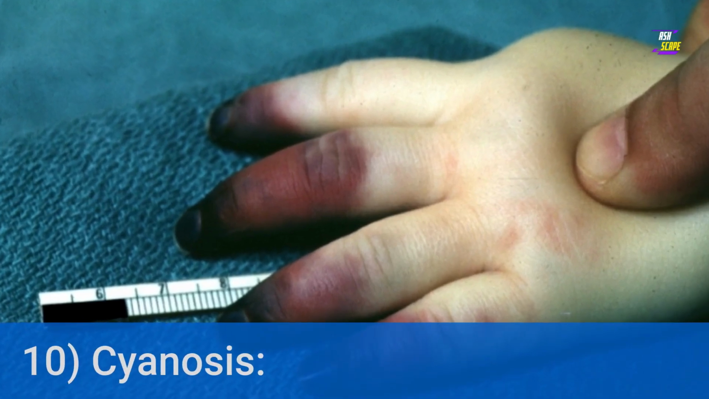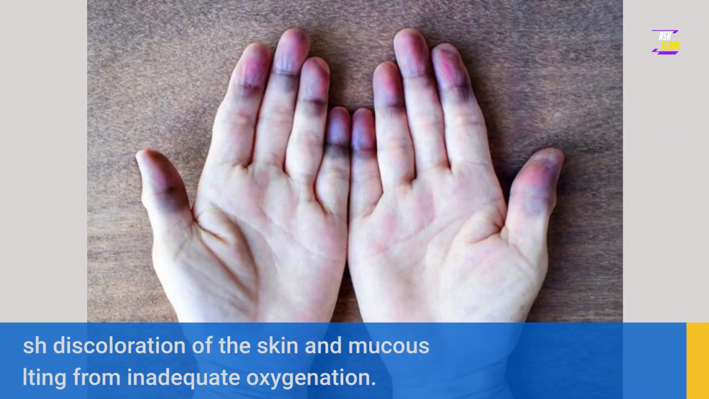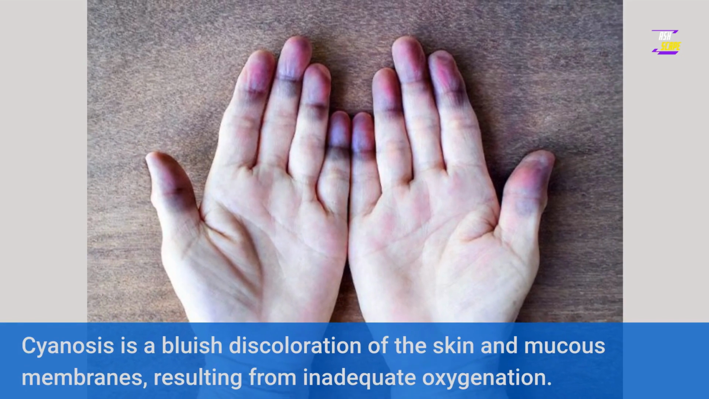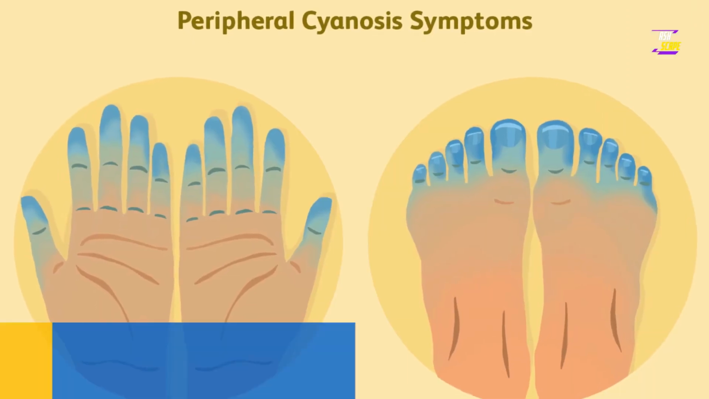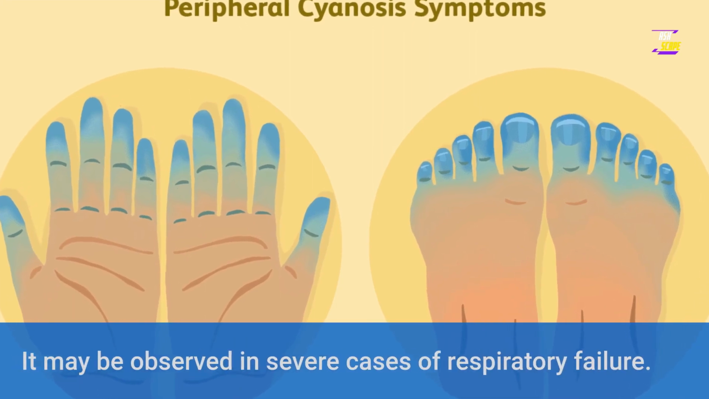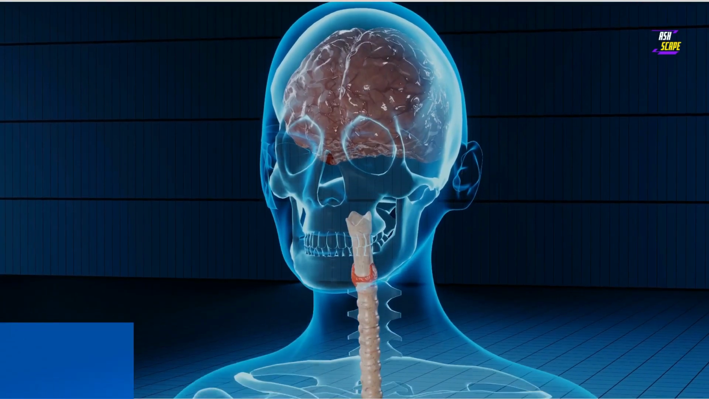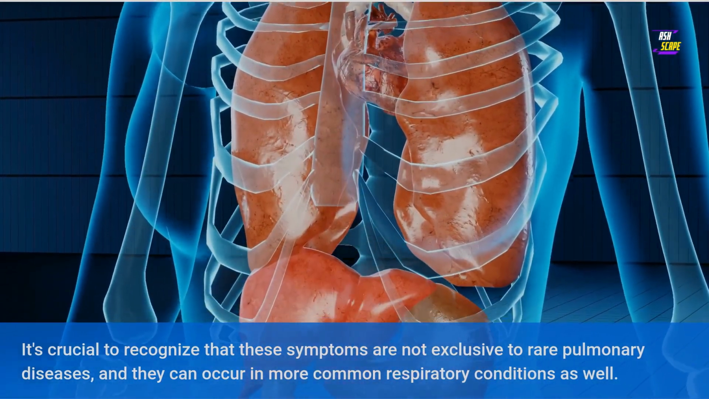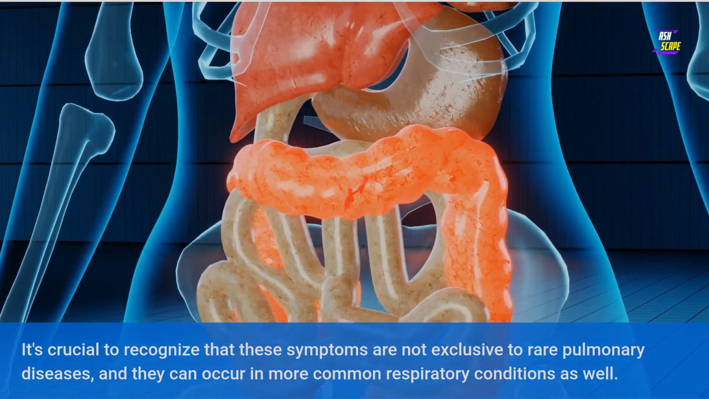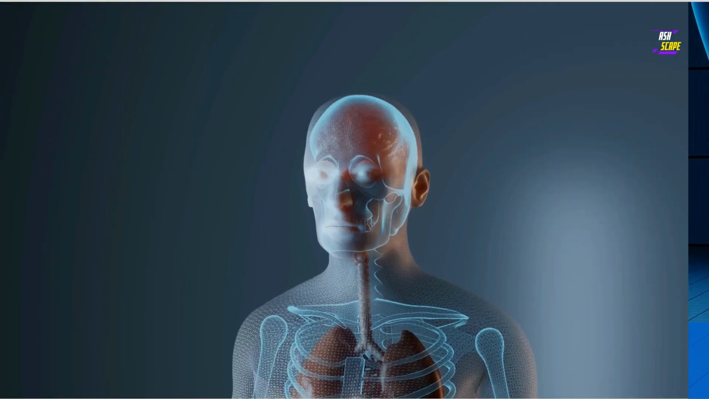10. Cyanosis. Cyanosis is a bluish discoloration of the skin and mucous membranes, resulting from inadequate oxygenation. It may be observed in severe cases of respiratory failure. It's crucial to recognize that these symptoms are not exclusive to rare pulmonary diseases, and they can occur in more common respiratory conditions as well.